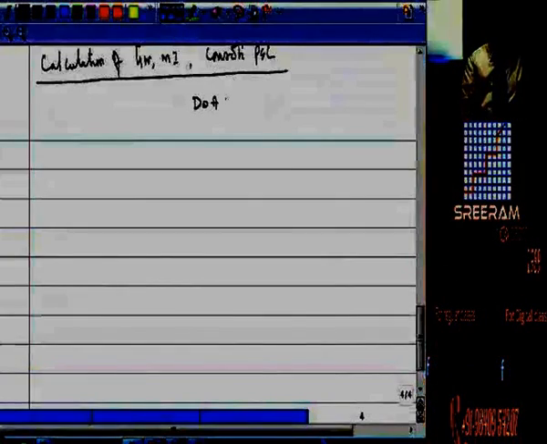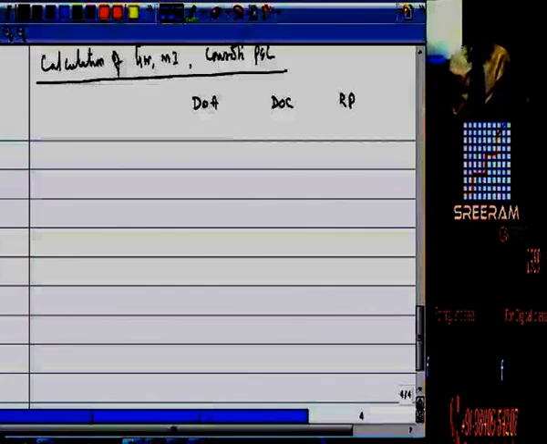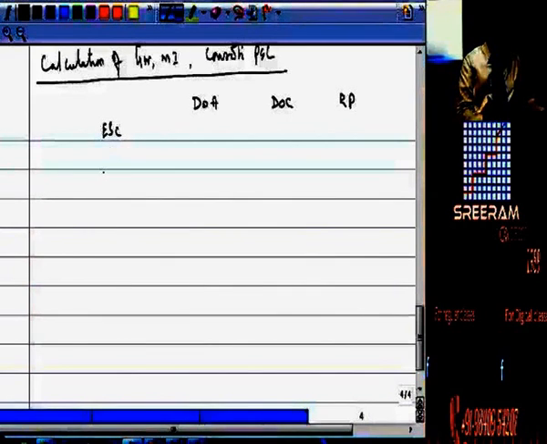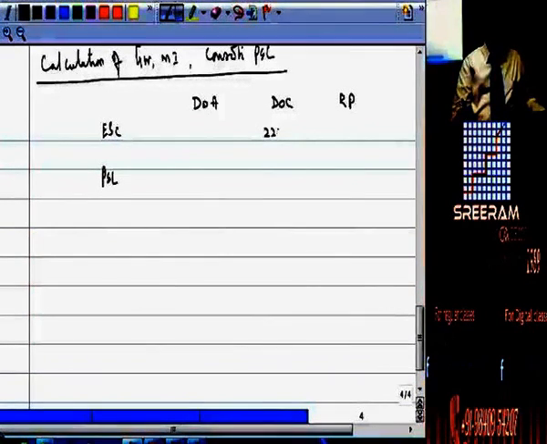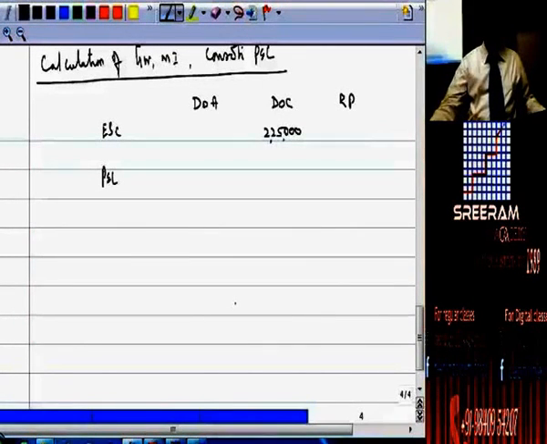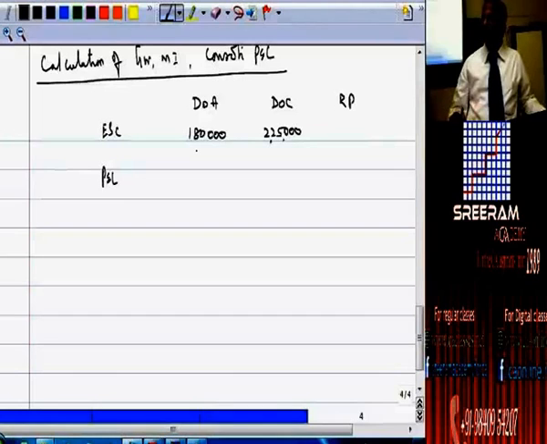We will have date of acquisition, date of consolidation, revenue profit. Equity share capital, profit and loss account. How much is that? 2,25,000. How much we will take it up? 1,80,000.